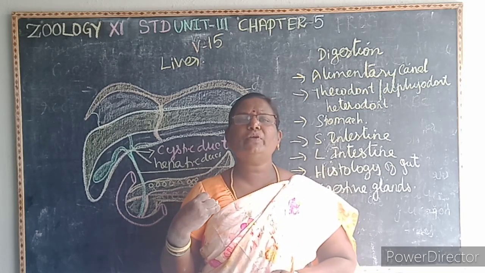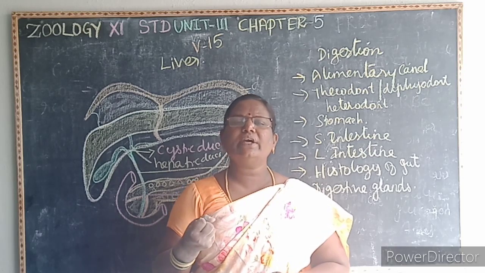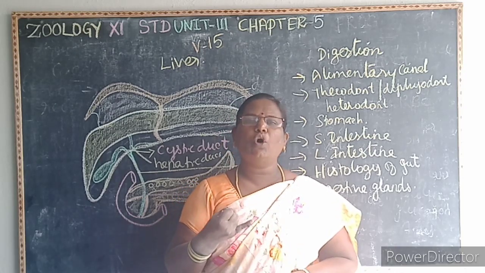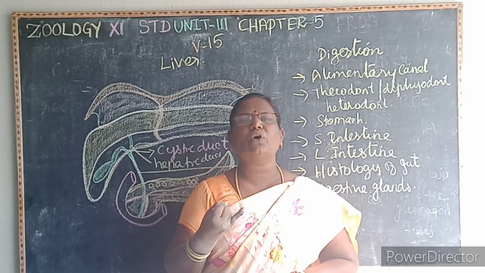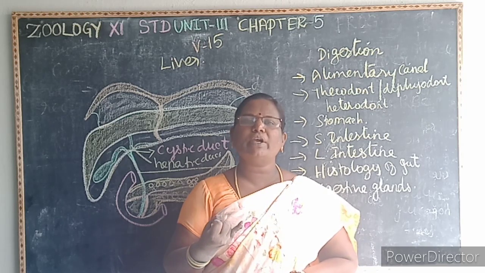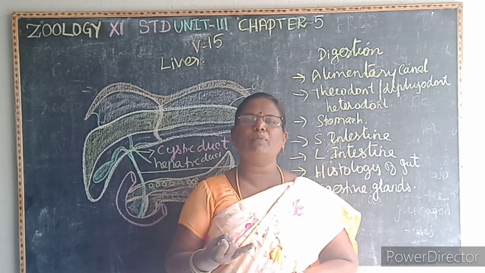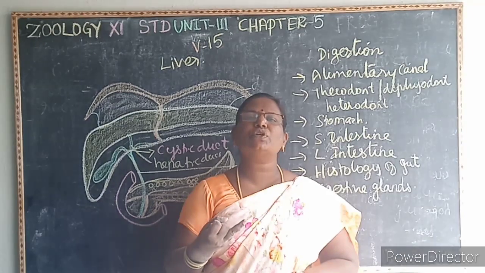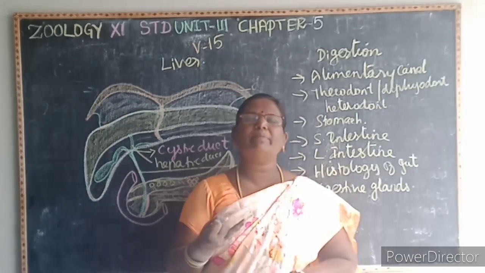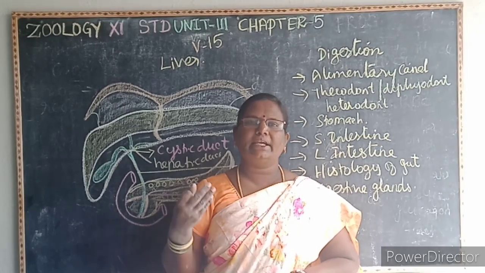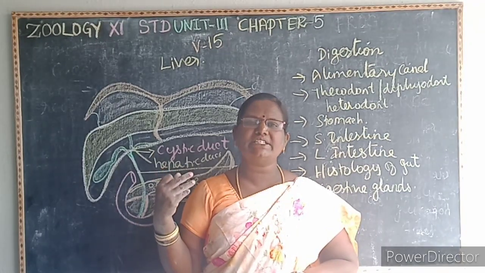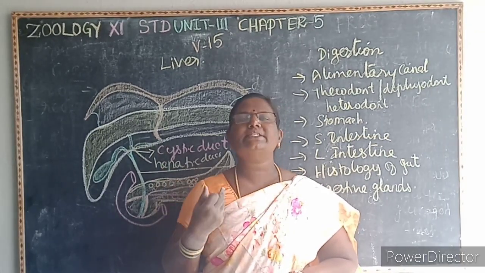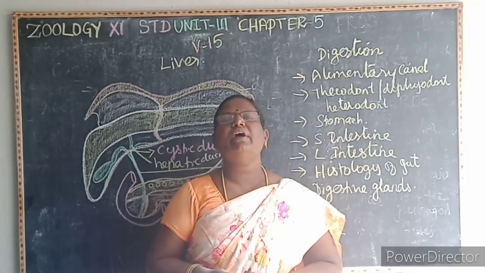Then coming to the functions of the liver, it destroys the aging and the worn out RBC cells. It removes the toxic substances or poisonous substances in our body, and then it helps to store fat soluble vitamins and the iron, and then it aids in the production of non-essential amino acid and urea. The excess of glucose is stored in the form of glycogen.